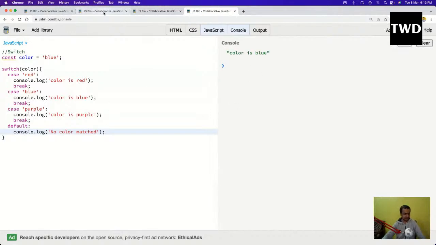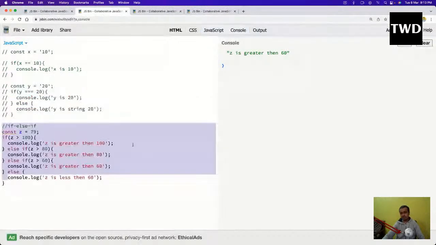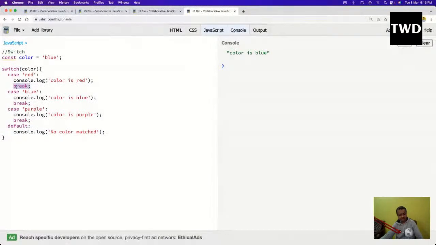If I compare it with the if else statement, I don't have a break there, but here I have a break. After every statement I have to take a break. Okay, so what happens if I don't take the break? Suppose I've taken this as blue, and I will remove this break. So now see what will happen.